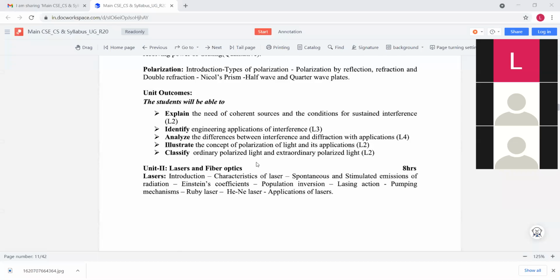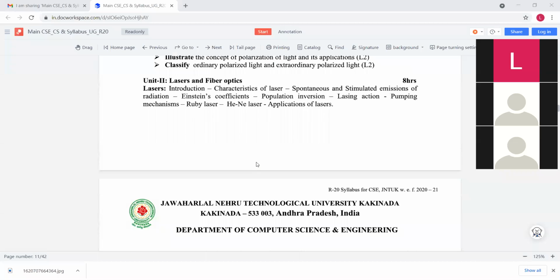And the next chapter is lasers. Unit 2 consists of 2 chapters, lasers and optical fibers, or simply fiber optics. In lasers, we discuss the characteristics of lasers. Generally, the characteristics of lasers are high intensity, high coherence, high monochromaticity, high directionality.